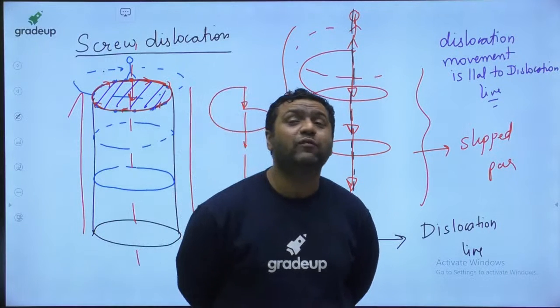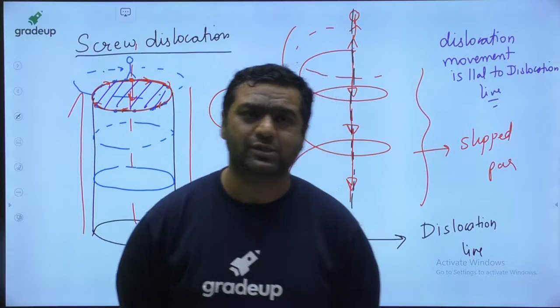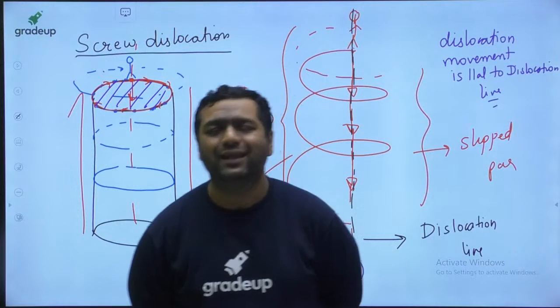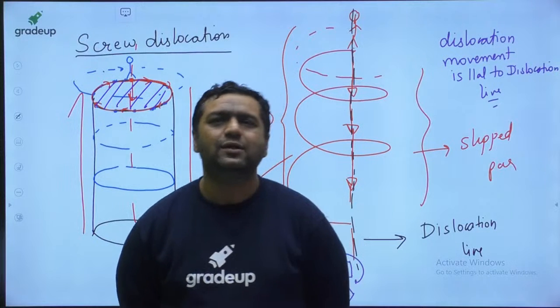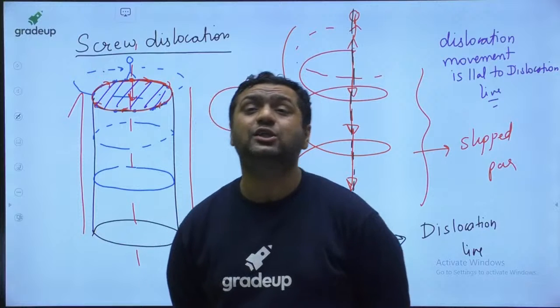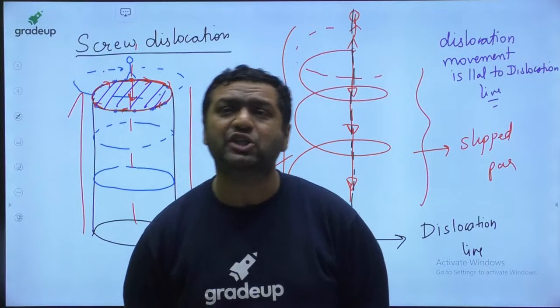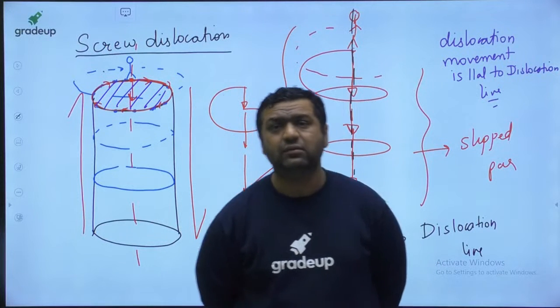I am just solving the previous years' questions in front of you without showing you the questions. I will show you the questions also in the next class, so that you can know what is asked. So don't you feel there is a bulk motion in screw dislocation as compared to edge dislocation, which requires more energy?